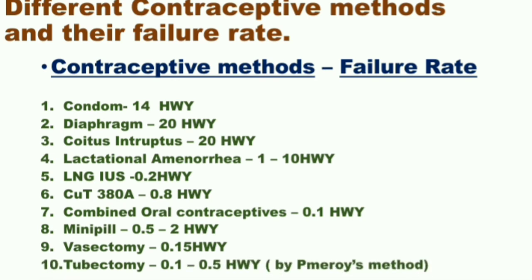And tubectomy, the fallopian tube is dissected, cut and ligated on the side. It is an operative method and its failure rate is 0.1 to 0.500 women year if it is done by Pomeroy's method. So this is the Pearl Index we have discussed.